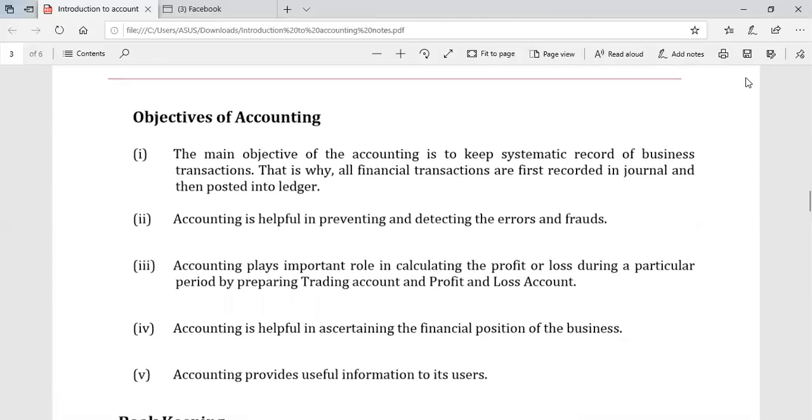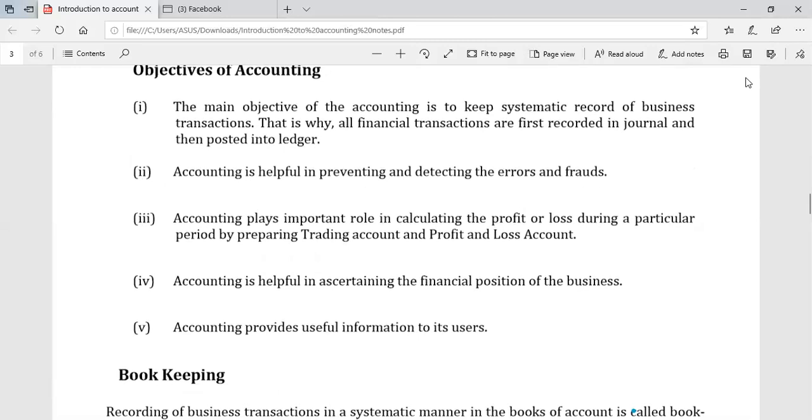Next point is objectives of accounting. So, what is the main objective of accounting? As we know, accounting plays a very important role in knowing the profit and loss of a business and maintaining a systematic record of business. On this basis, the first and main objective of accounting is to keep a systematic record of business transactions. That is why all financial transactions are first recorded in the journal and then posted into the ledger.